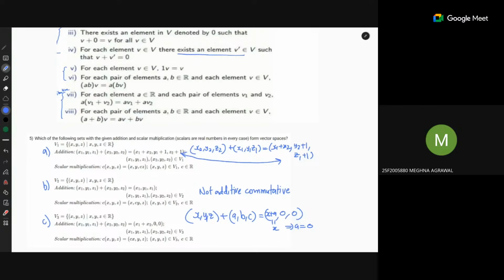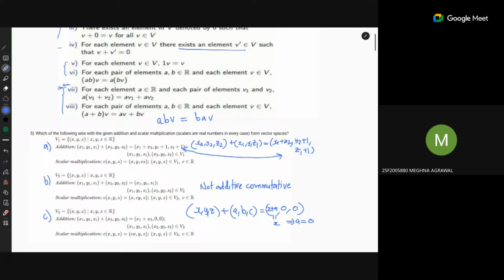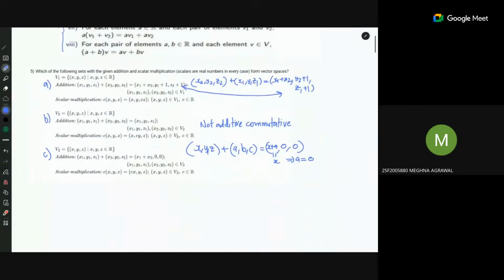Is it not required? Multiplication to be commutative. What do you mean by that? AB is equal to BA. Yes, multiplication of two vectors, and the order does not matter. There is no multiplication of two vectors. We have not defined multiplication of two vectors. Oh, sorry. Yes. There is a scalar multiplication, sir. Yes, correct. Thank you, sir.